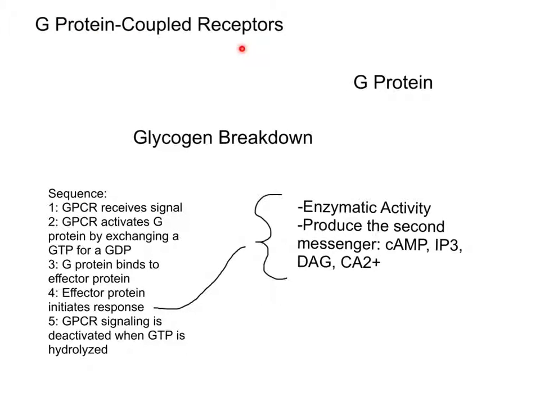A G-protein coupled receptor is a transmembrane protein that activates a G protein, which activates another protein, which triggers a cellular response. This is a typical sequence for a G-protein coupled receptor. Glycogen breakdown in muscles and liver cells is an example of a cAMP signaling pathway.